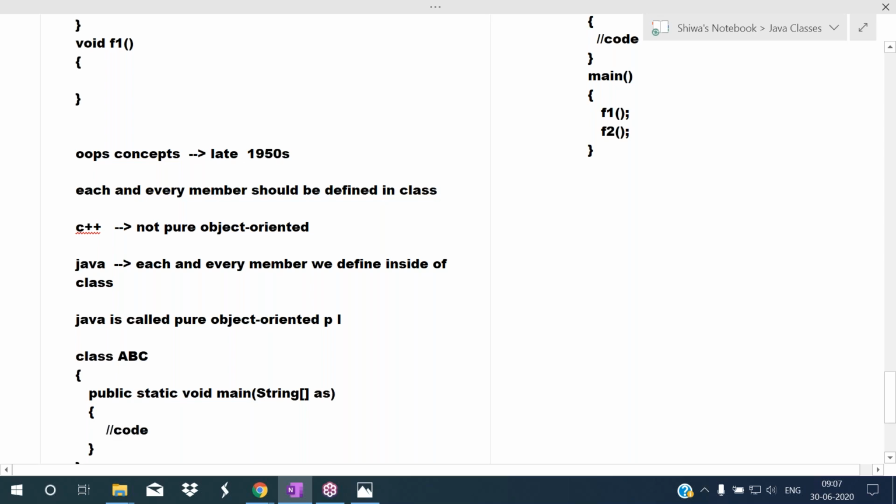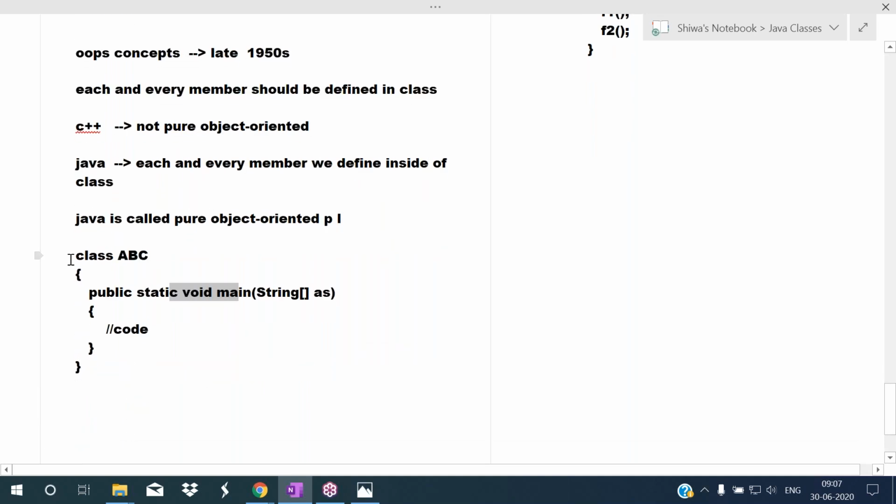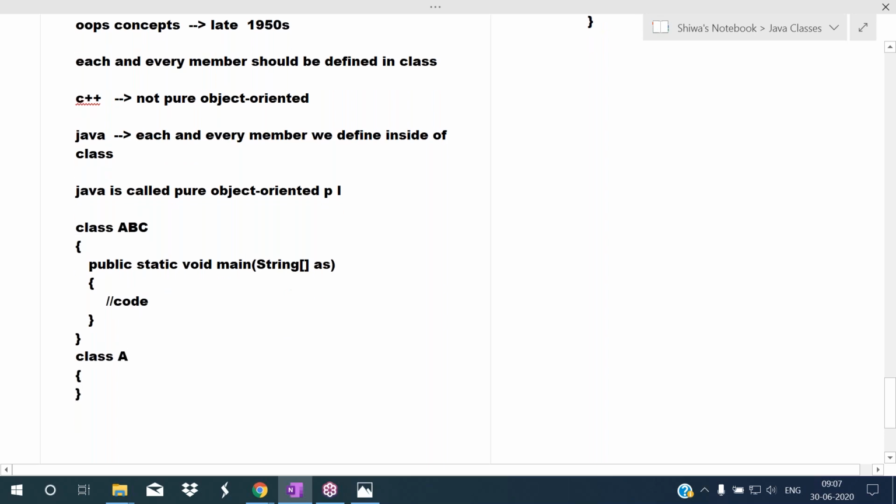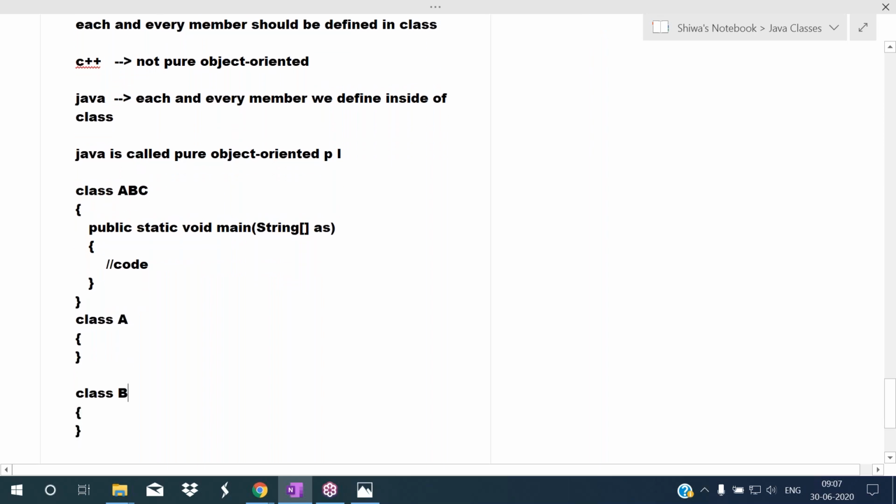Main is the entry point of the program. Each and every program execution starts from main, so this code will get executed like this. To write a Java program, a minimum of one class is required. Like this, you can define any number of classes. So here we are writing the program in the form of classes and objects.